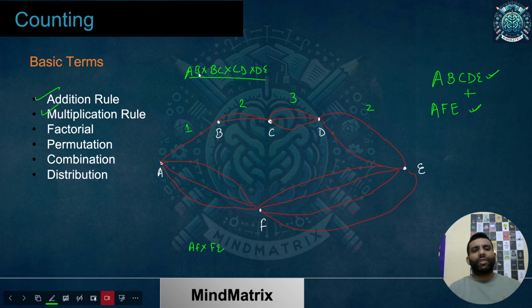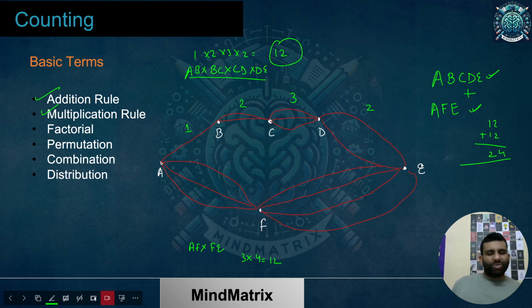So what is the number of ways for this? AB, it's 1. For B to C, it's 2. Over here, if you see, this is again the addition rule taking place. We are using that only by default. So it's 1, 2, 3, 2. What is the answer? 2 times 3 is 6, 6 times 2 is 12. 12 is the answer over here. And what is the answer for this? 3 into 4, that's again 12. So the final answer would be 12 plus 12, that's 24. 24 is the answer.